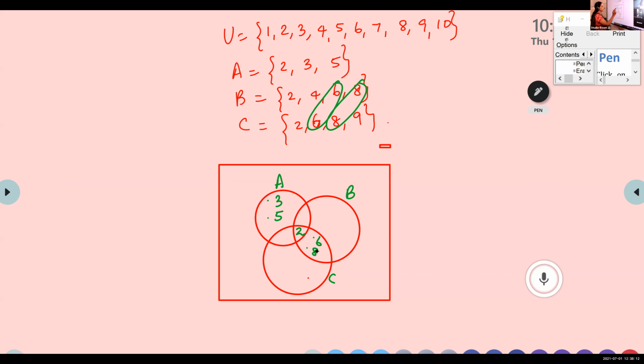Then we have 2, 3, and now fill the elements of B. Which is left out? 4. And in C, we have 9. And 1 is not present in any of the sets. 10 is not present. So this is how we represent. This is a universal set containing 3 sets A, B, and C, and we are representing it in diagrammatic form. This diagram we call a Venn diagram.